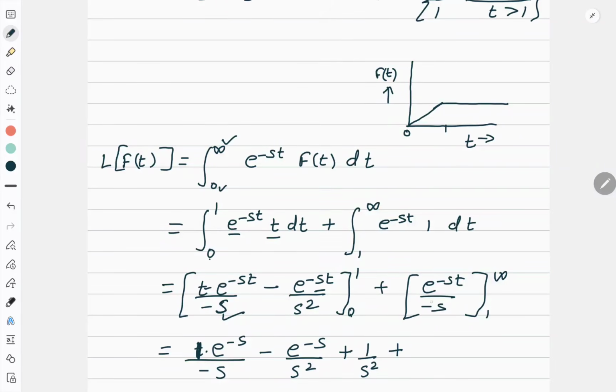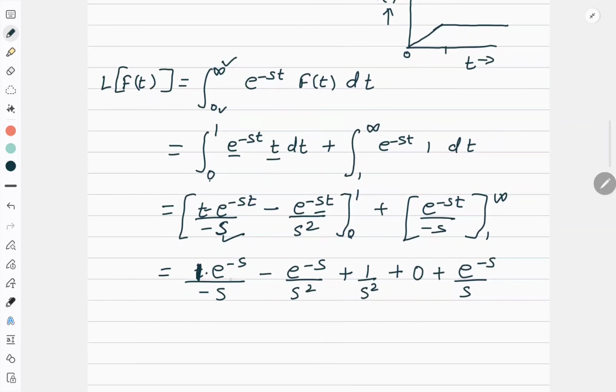When I put infinity, e to the power minus infinity is 0. So 0. Now minus lower limit. If I put 1, I'll get e to the power minus s upon minus s. So this will become plus. Correct? Clearly, first term and last term get cancelled. And what is your answer? Answer is equal to 1 minus e to the power minus s upon s square. So this is my answer.